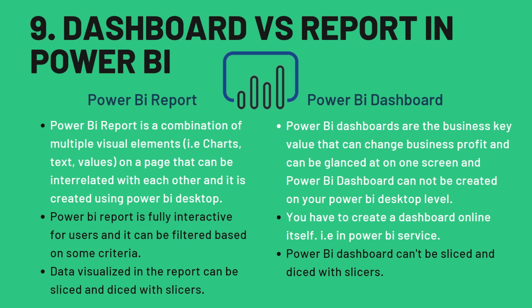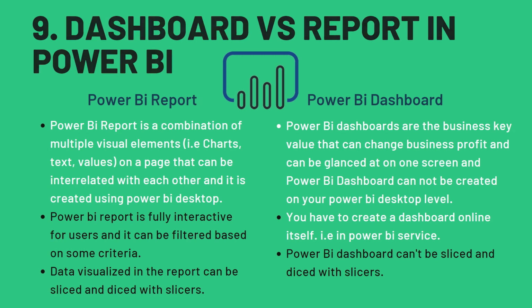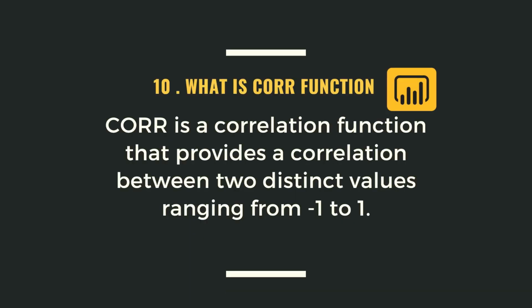Alright, then let's move to the next question and see what this is. What is the CORR function? CORR is a correlation function that provides a correlation between two distinct values ranging from -1 to 1. That is called the CORR function in Power BI.